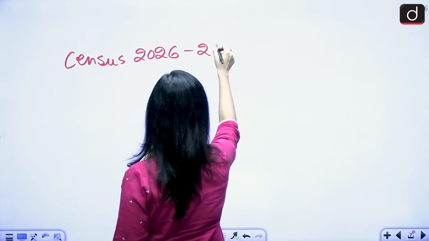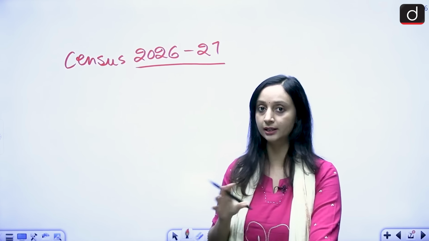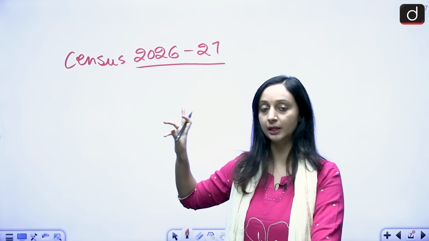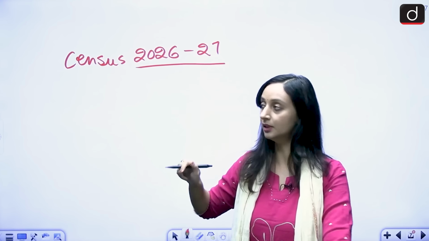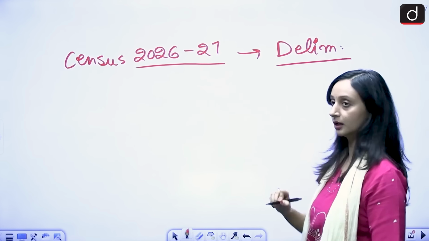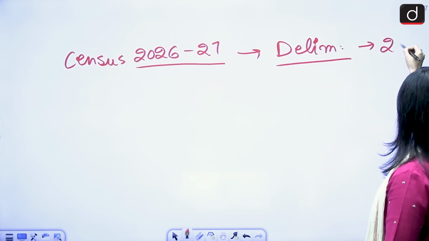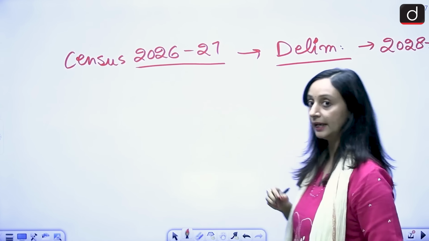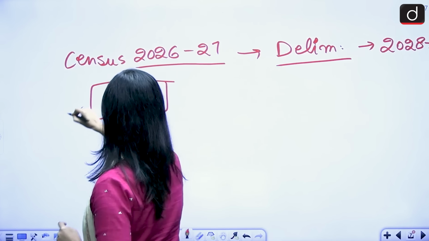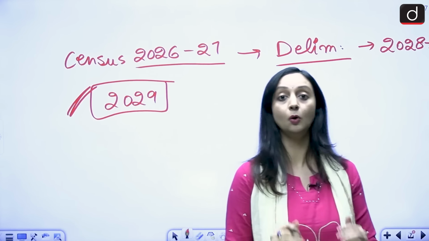So if we look at the timeline, the census is happening in 2026, in an ideal timeline. If we do not take procedural or administrative delays into consideration, the census will ideally be done by 2027. Then delimitation will happen, which will take another 1 or 2 years. Somewhere around 2028, we should be done with delimitation, and then by 2029 latest, we will be able to provide reservation to females if everything goes right on time.